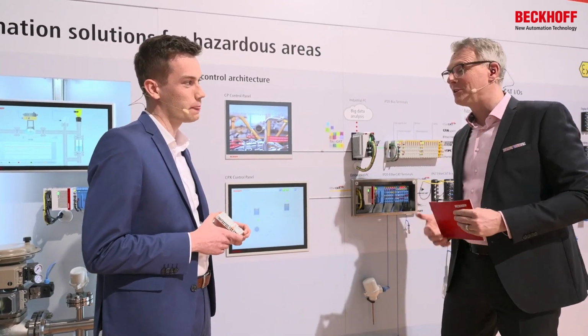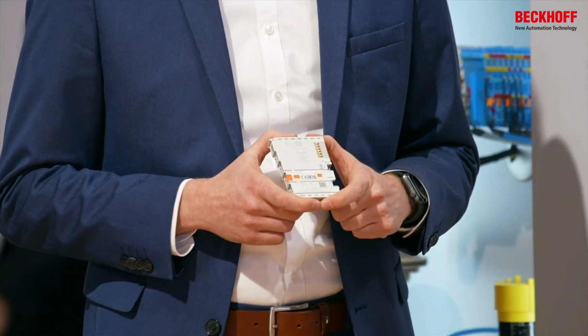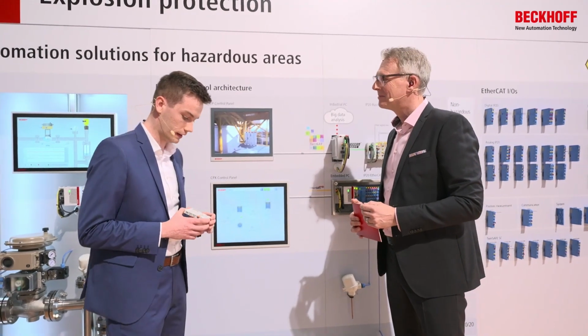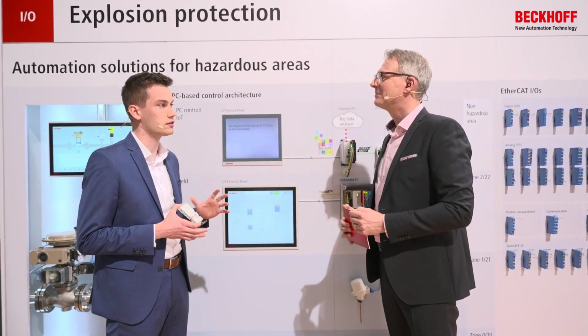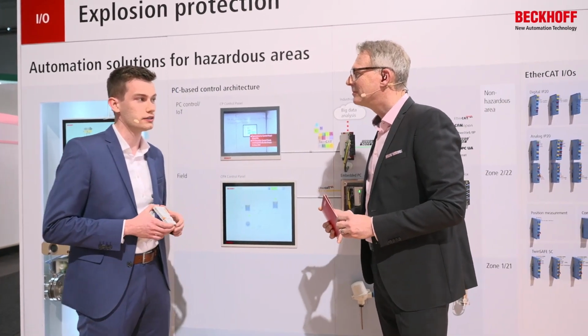So I noticed you have a new gray terminal. It looks boring from the outside, but it's cool from the inside. So what is the secret? So it looks like our standard portfolio. It's based on our portfolio. It's based on our EL3182, so our analog input with the HART functionality. And what we did here is we erased the analog part. So we built up a communication interface just for the HART protocol.